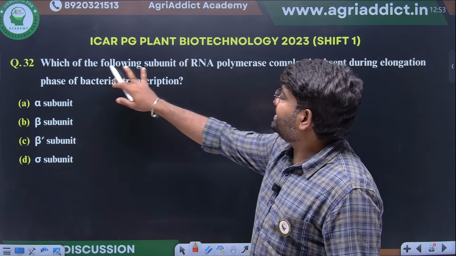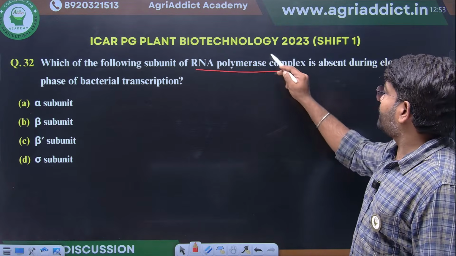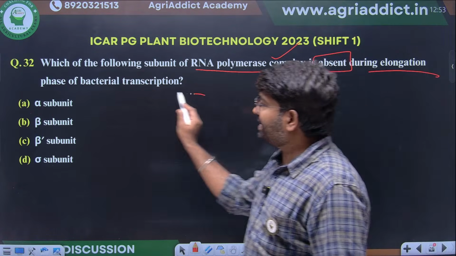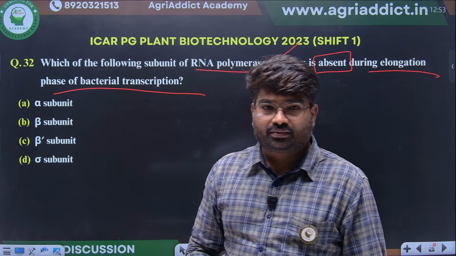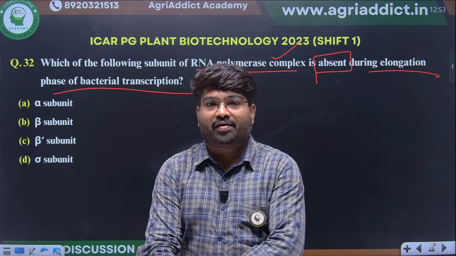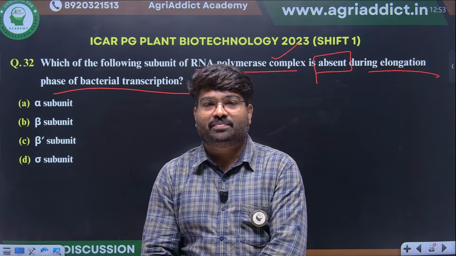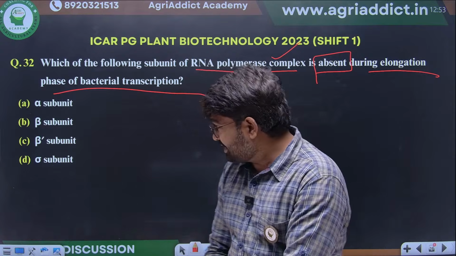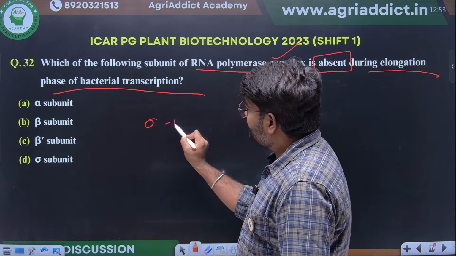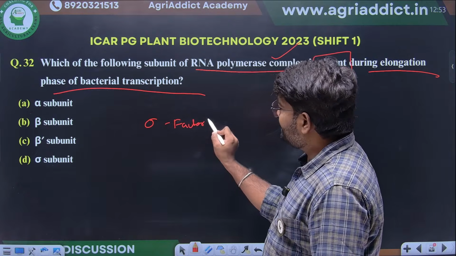Which of the following subunits of RNA polymerase complex is absent during the elongation phase of bacterial transcription? If bacterial transcription is happening, which of the following RNA polymerase subunits will be absent? See, sigma factor. The major function of sigma factor is what?